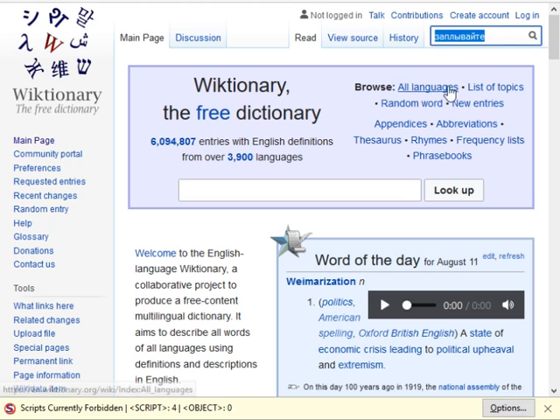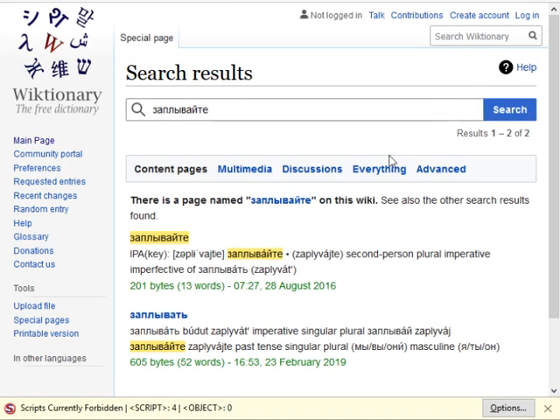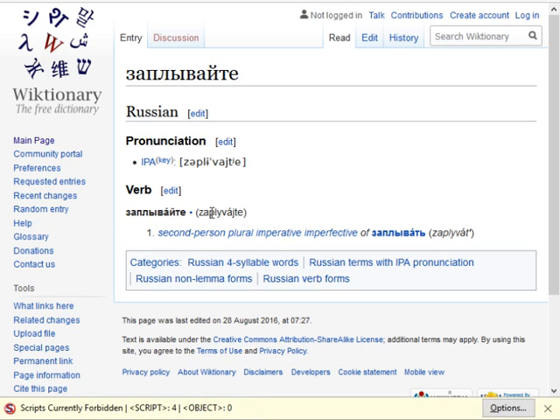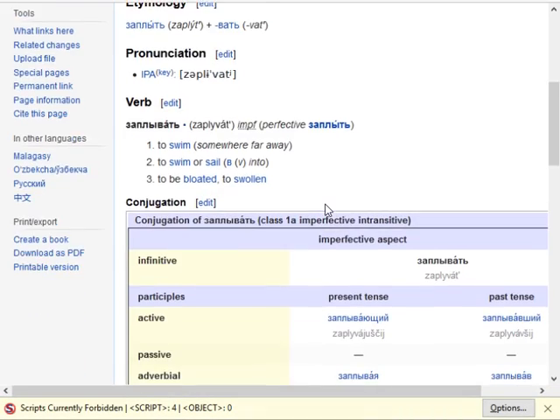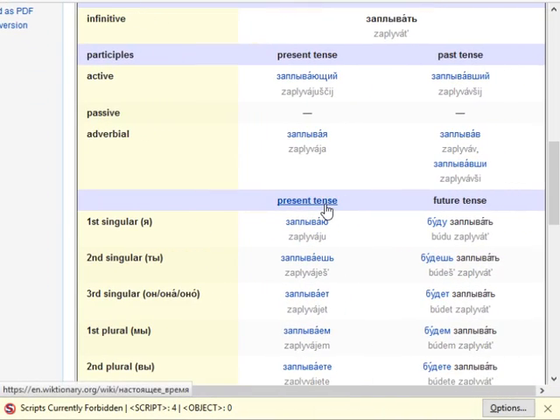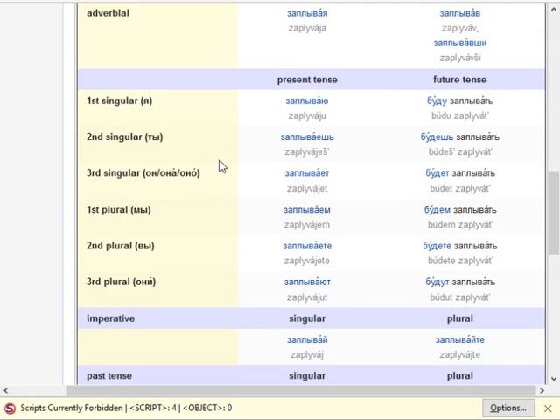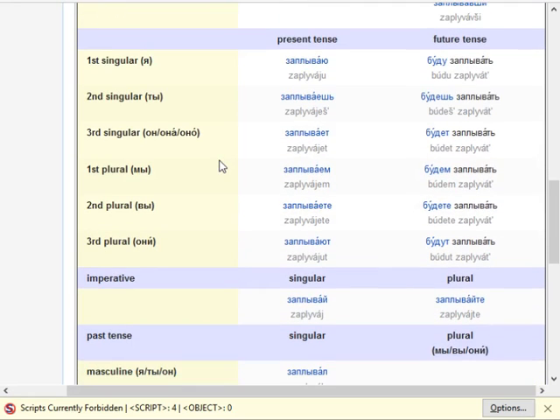But what kind of conjugation is this? Because it's not in either list that we have. Zaplivaitie. Second person plural imperative. Imperative imperfective. I think it's the imperative that makes it different. Yeah, here it is, zaplivaitie.